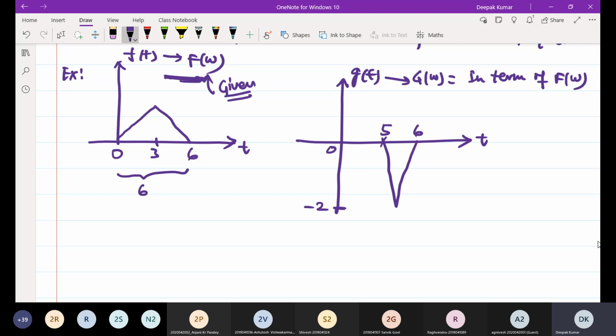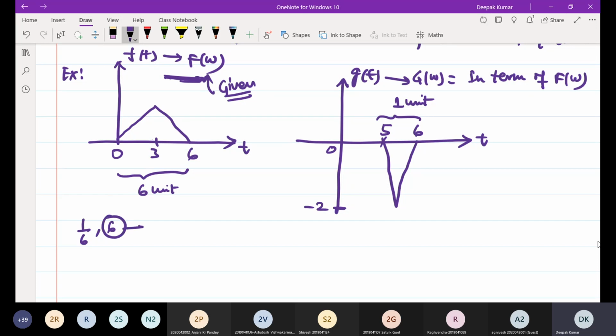This width is 6 units, and here you can see the width is 1 unit. It means both triangles have the relationship of time scaling, isn't it? Here compression has been done on g of t as compared to f of t, so the scaling factor must be greater than 1. What should be the scaling factor? This width is 6 and here the width is 1, so there are only two possible scaling factors, either 1 by 6 or 6.